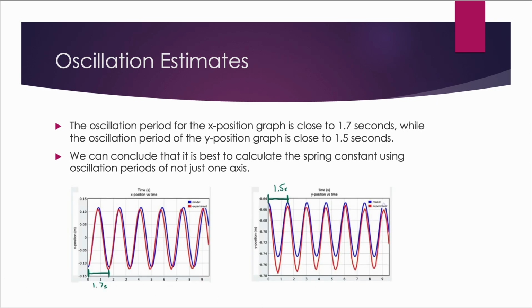Oscillation estimates. After we looked at our X position and Y position time graphs, we see that the oscillation period for the X position graph is close to 1.7 seconds, while the oscillation period of the Y graph is close to 1.5 seconds. Looking at this information and the differences, we can conclude that it is best to calculate the spring constant using oscillation periods of not just one axis.